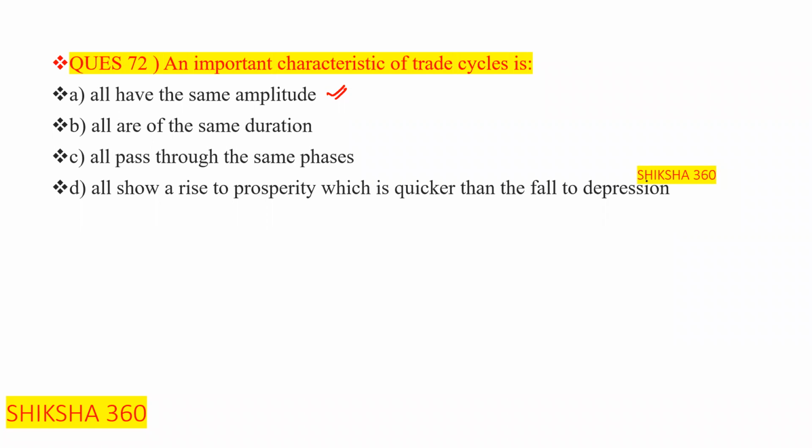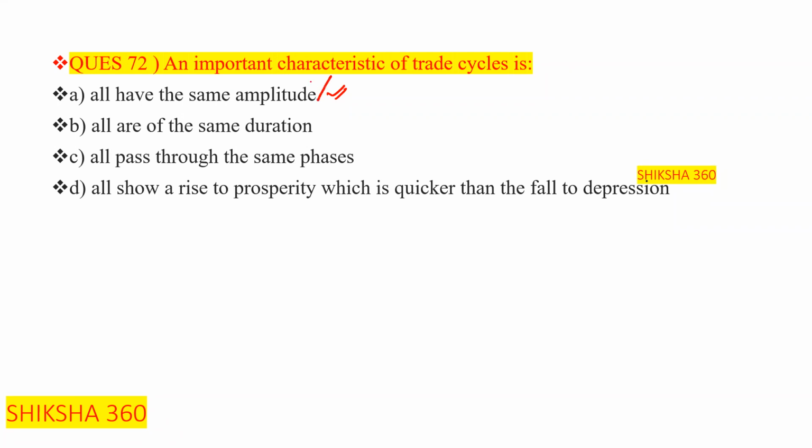And fourth, all show a rise to prosperity which is quicker than the fall to depression. If you can go through the session where we discussed the characteristics of the cycle. So, all have the same amplitude, all are of the same duration.